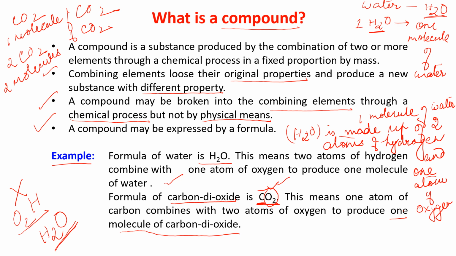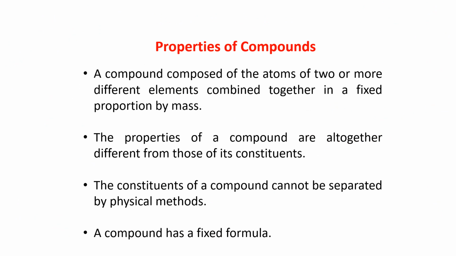Okay, so have you understood what a compound is? Now let us see the properties of a compound. A compound is composed of atoms of two or more different elements combined together in a fixed proportion by mass. I told you that to form one molecule of water, we need two atoms of hydrogen and one atom of oxygen, and the mass is also fixed. The properties of a compound are altogether different from those of its constituents. That also I explained to you.